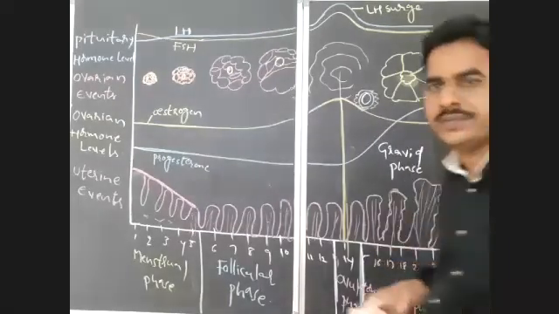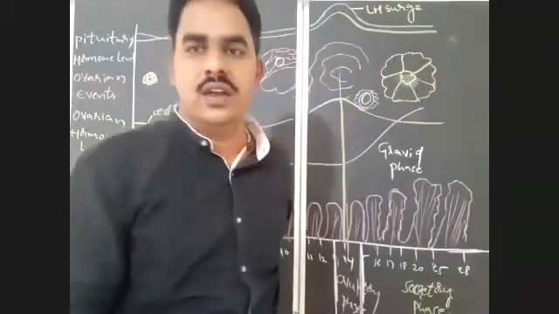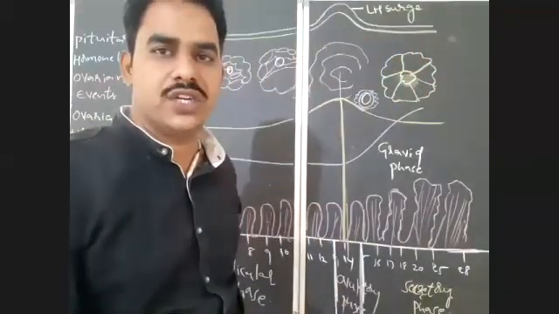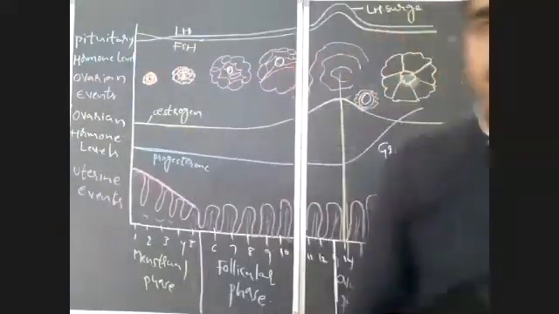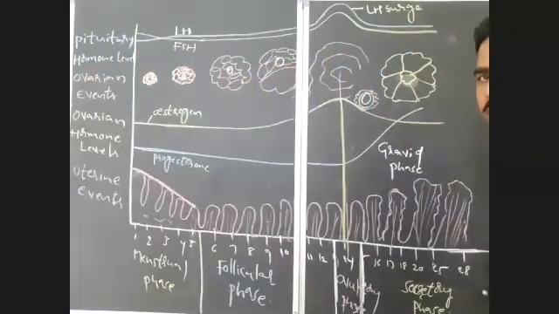Gravid phase. What is gravid phase? Absence of menstruation during pregnancy. So absence of menstruation, or menstrual cycle, or menses, is an indication of pregnancy.